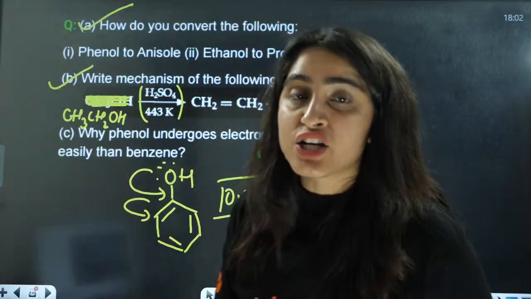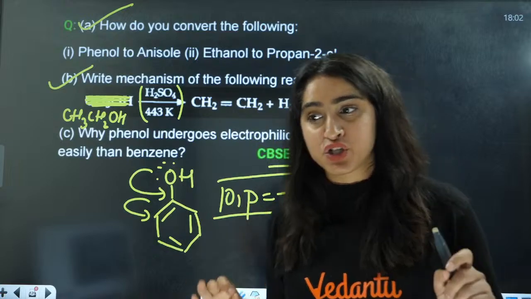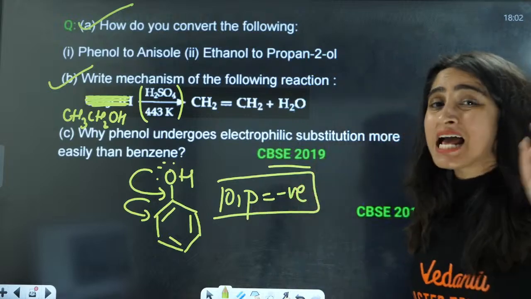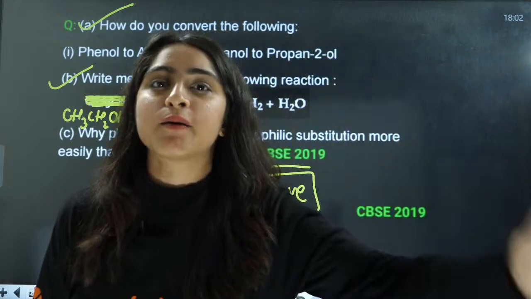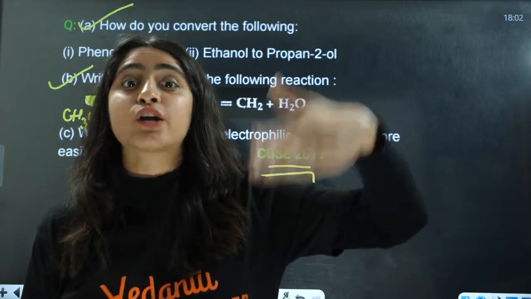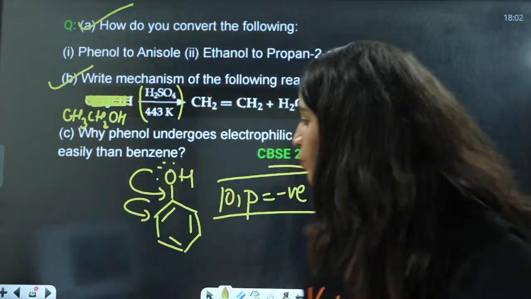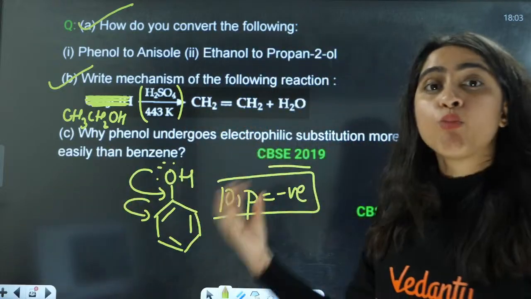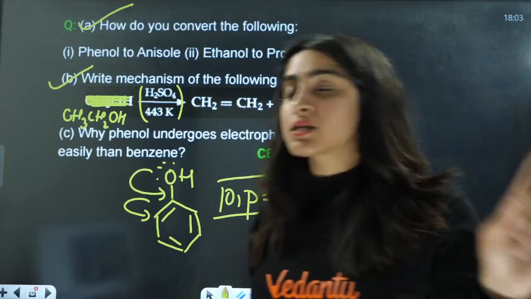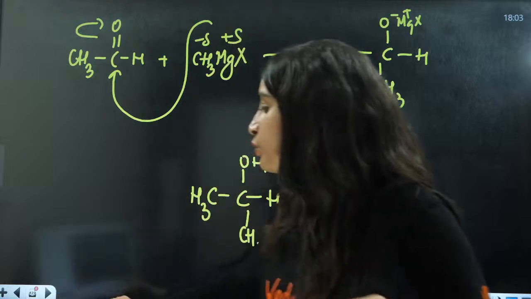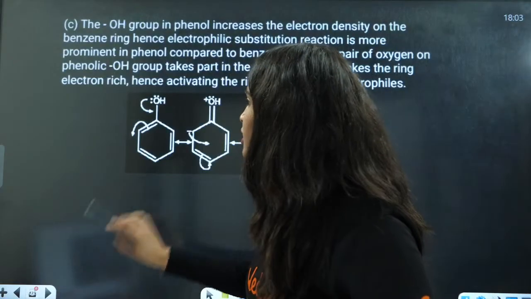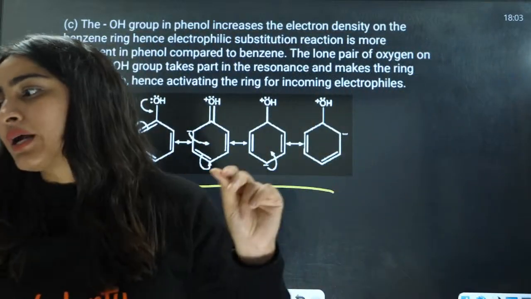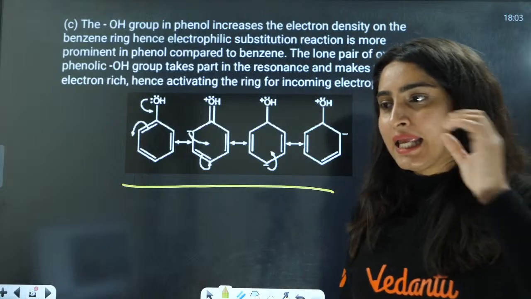Because of the negative charge on the ortho and para positions, everyone listen to this, that is the reason for electrophilic substitution. An electrophile is electron loving. It needs negative charge. So the more the negative charge, the more the electrophilic substitution. That is why phenol is more active towards electrophilic substitution as compared to benzene. For this, if you want to take full marks, just draw all the resonating structures of phenol here.